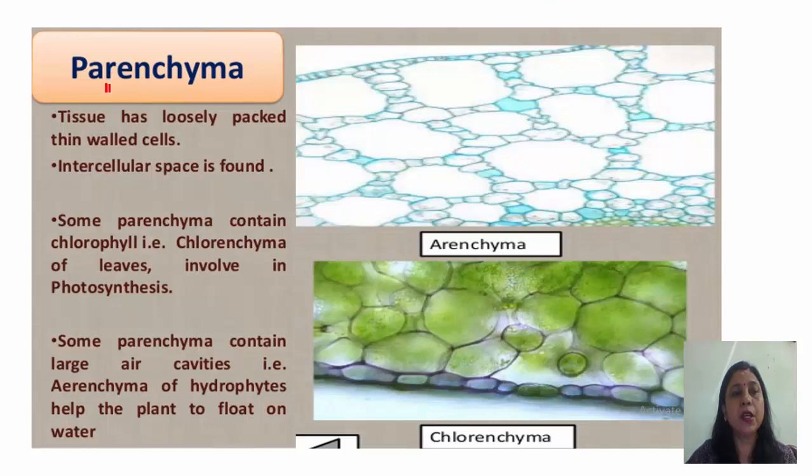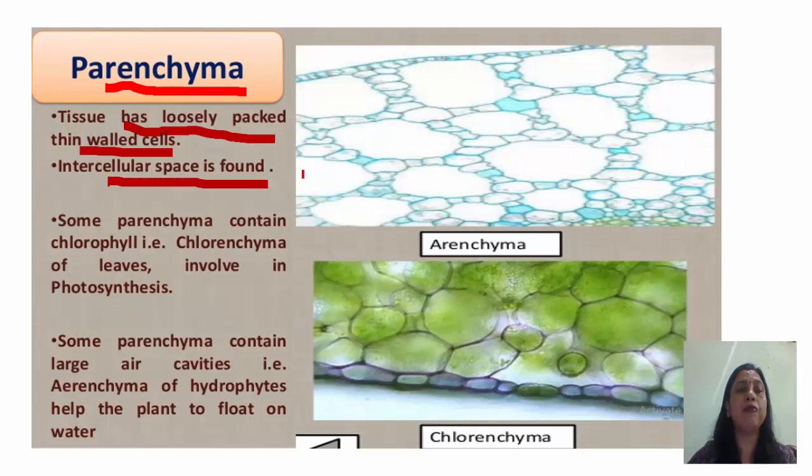Now coming to parenchyma. This is the first simple permanent tissue, and the simplest form of permanent tissue. In this tissue, cells are loosely packed and thin walled. Okay. Intercellular space is found in these parenchymatous tissues. Now, there are some parenchyma tissues in which chlorophyll is present, so they are known as chlorenchyma, especially in leaves, and chlorenchyma are responsible for photosynthesis.